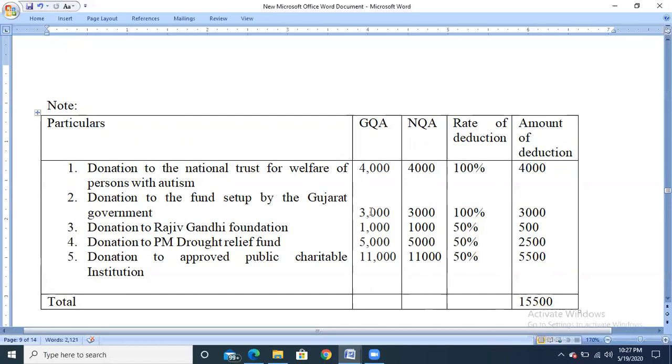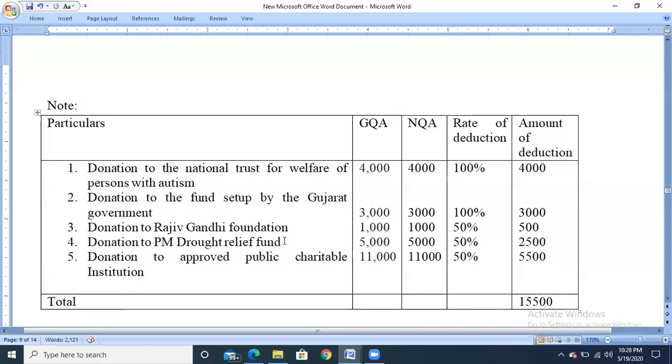So gross qualifying amount, they have contributed 3,000 and it is categorized under the without ceiling limit. So net qualifying amount is 3,000 and the rate of deduction is 100% category. So 3,000 will be the deduction amount. Next, donation to Rajiv Gandhi Foundation, gross qualifying amount is 1,000, net qualifying amount, because without any ceiling limit category, 1,000, the rate of deduction is 50%. So 1,000 into 50% will get 500.